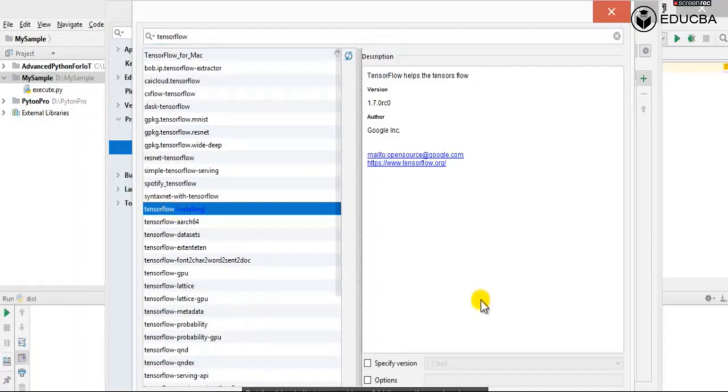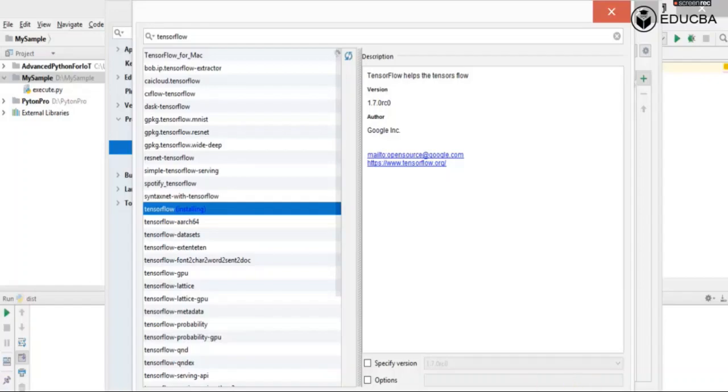But the thing is that we must have a 64-bit operating system in order to work with TensorFlow. Only a 64-bit operating system supports TensorFlow. If you are using 32-bit Python, it will not work. So you must have 64-bit Python and your operating system should also be 64-bit in order to implement the concept of TensorFlow. It is now installing the TensorFlow package.